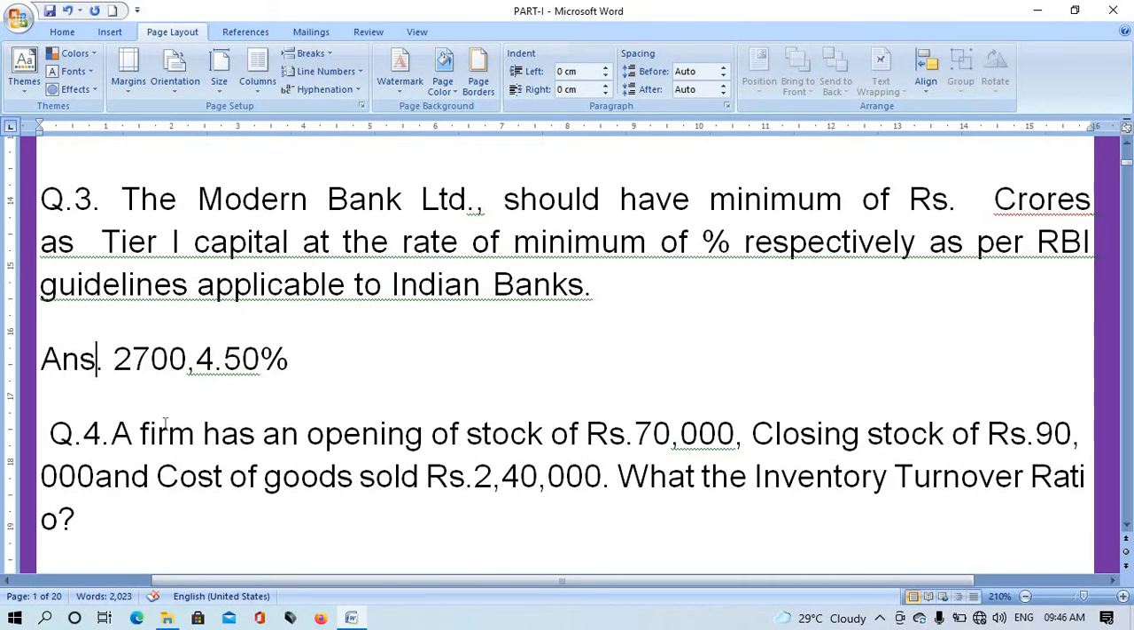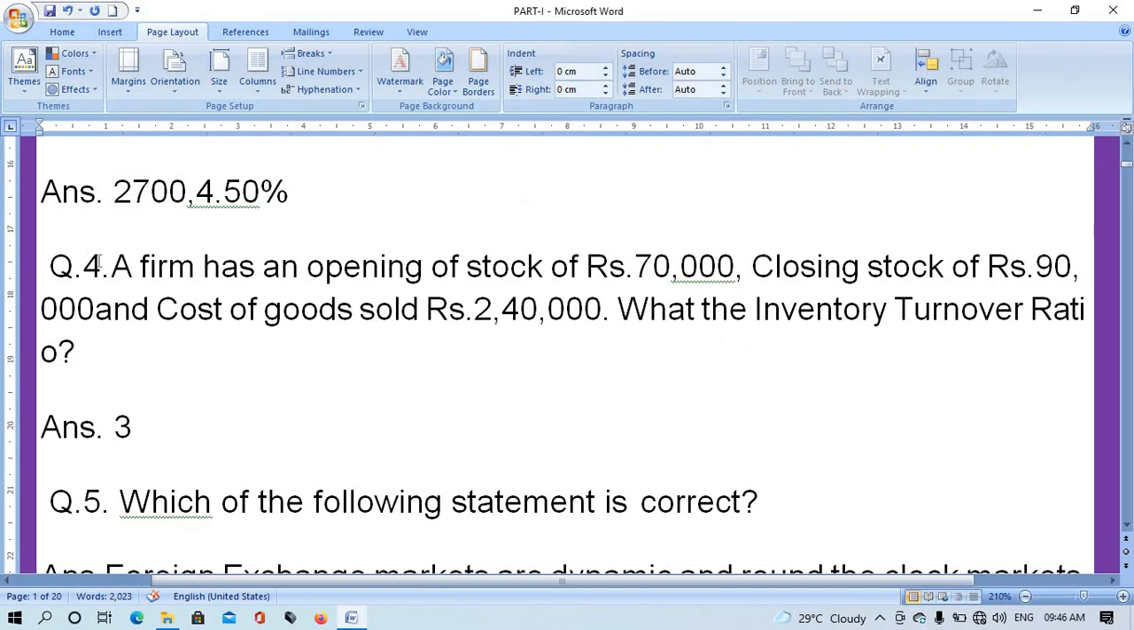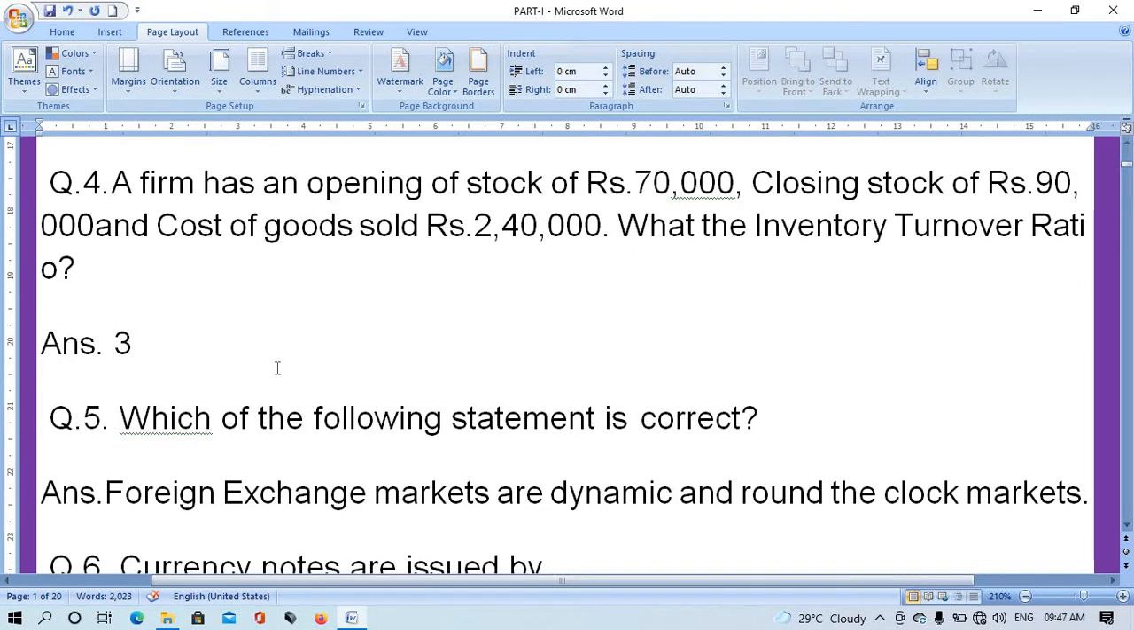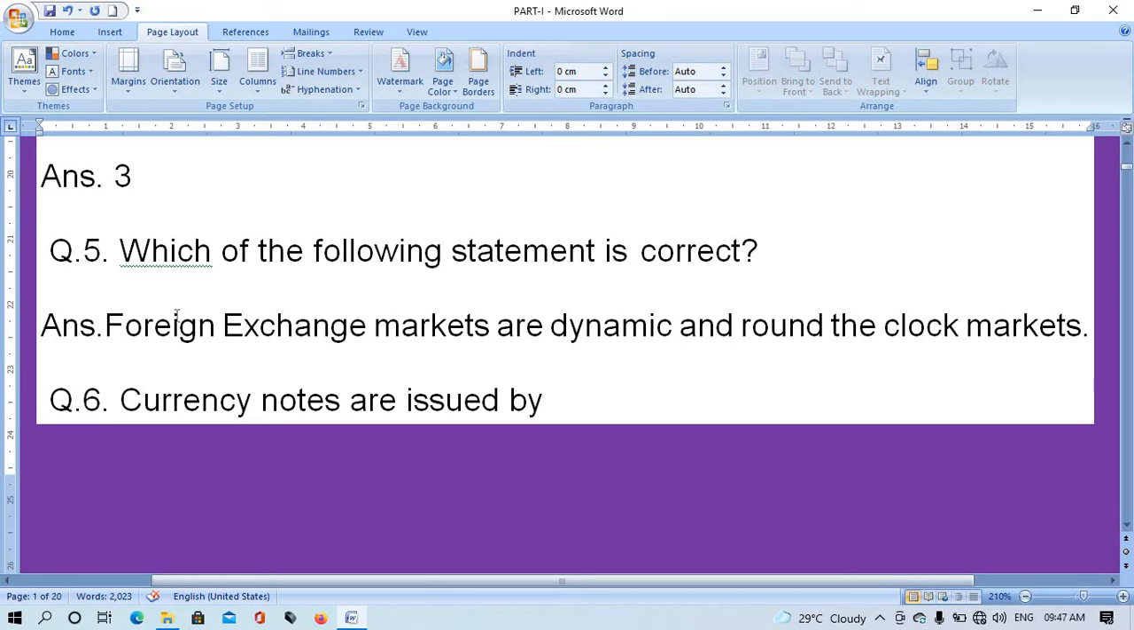The right answer is 2700 and 4.50%. Question number 4. A firm has an opening stock of rupees 70,000, closing stock of 90,000 and cost of goods sold 2,40,000. What is the inventory turnover ratio? The ratio is 3.